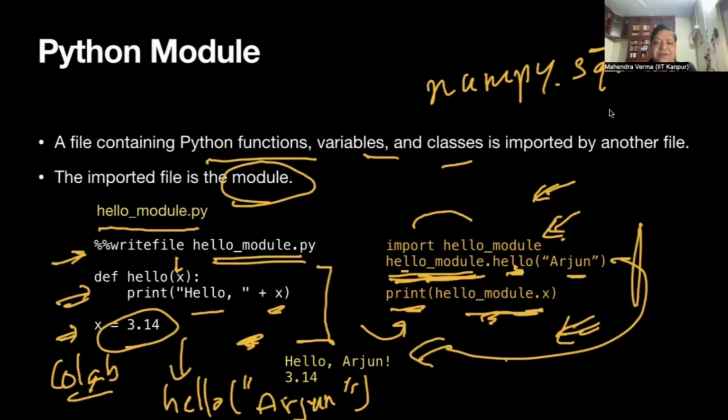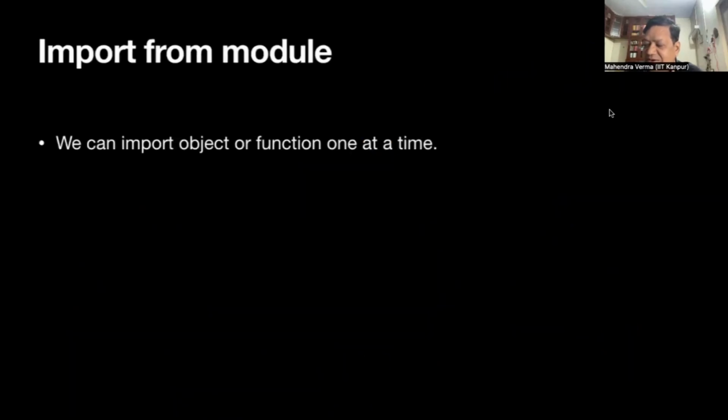Okay, so this is how we import a module, and then execute functions of the module, or recall a variable of the module. Okay, now let's look at some more stuff. So we have this module, hello module. So we can import an object or a function. Okay, one at a time.